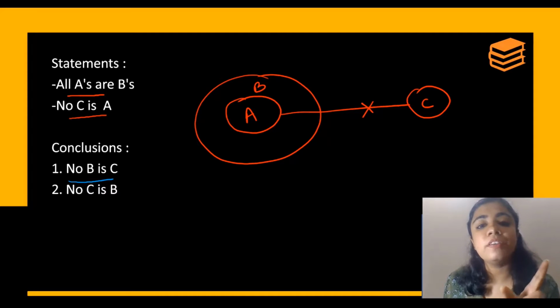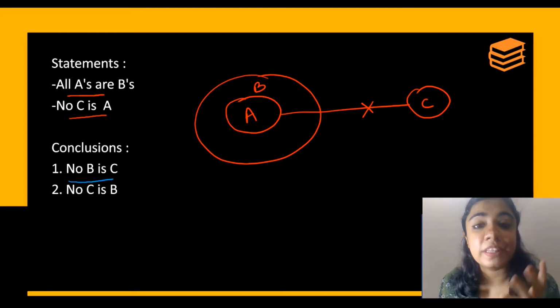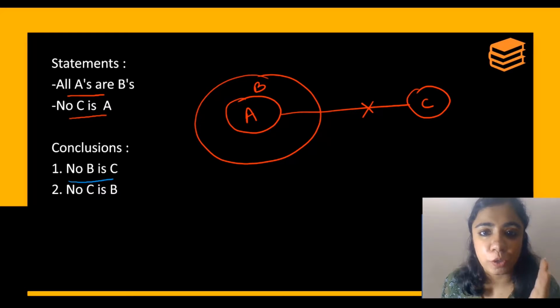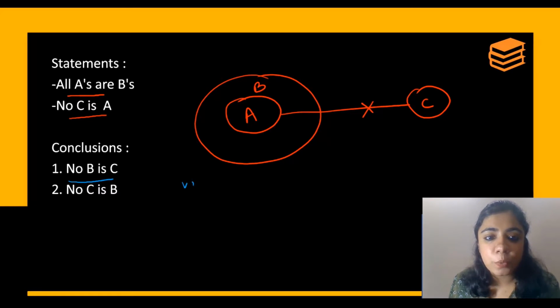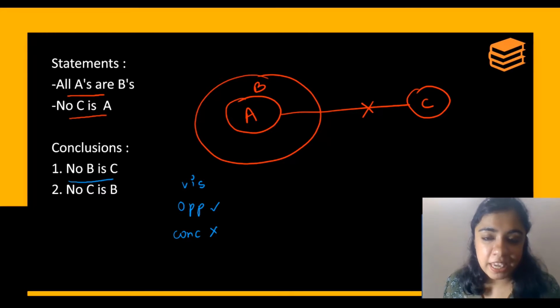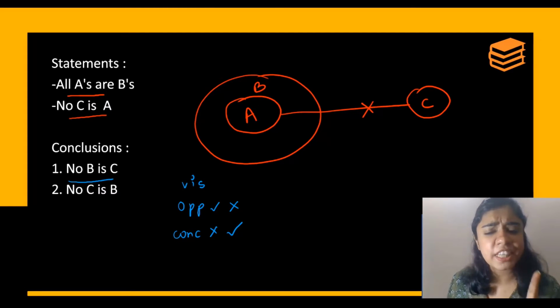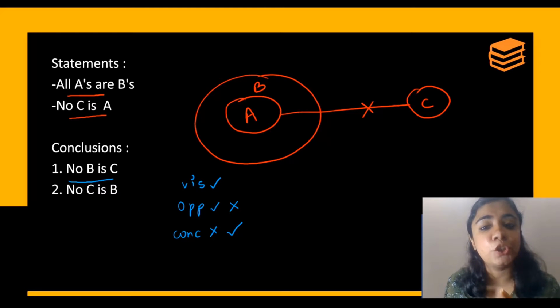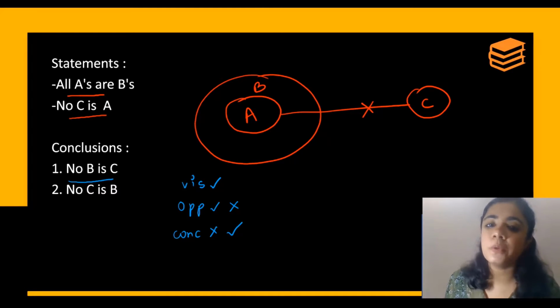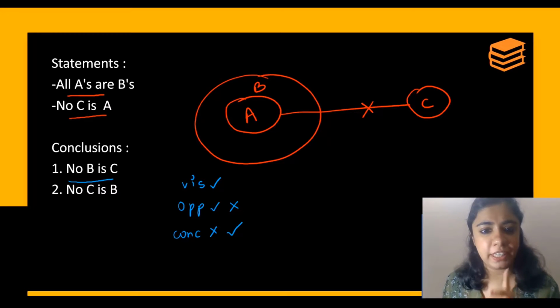Now what are we supposed to do in a negative conclusion? There are three steps which you are supposed to follow. The first is the visibility. Then you will try to prove the opposite. If you are able to prove the opposite, then it is not a conclusion. If you are not able to prove the opposite, then it is the correct conclusion. Of course, your first step, visibility, should be correct, because if it is not visible, it is definitely not correct.